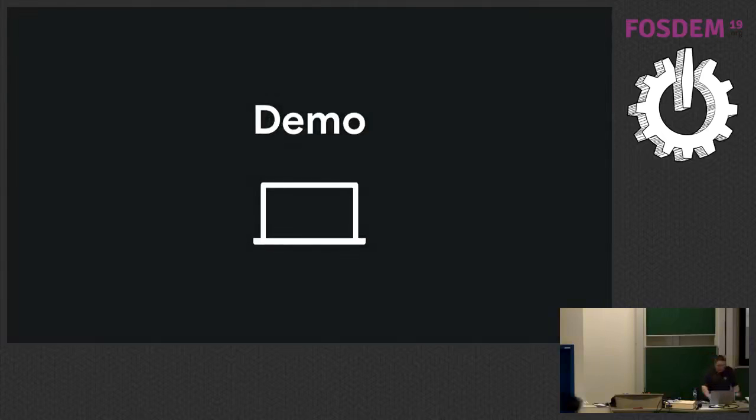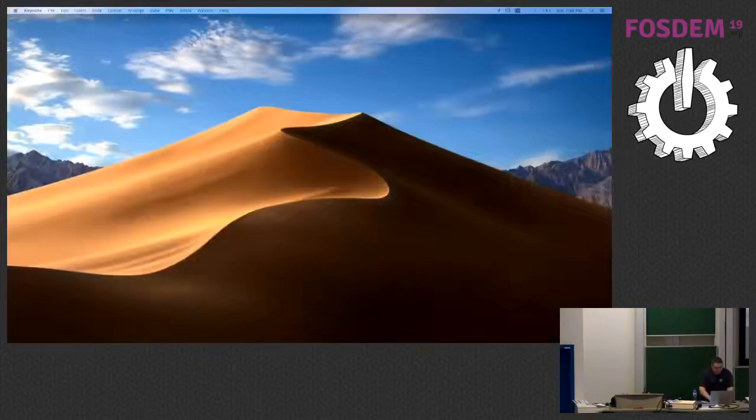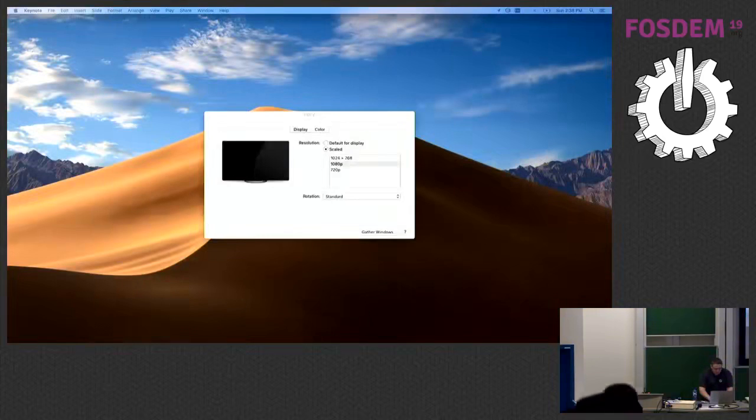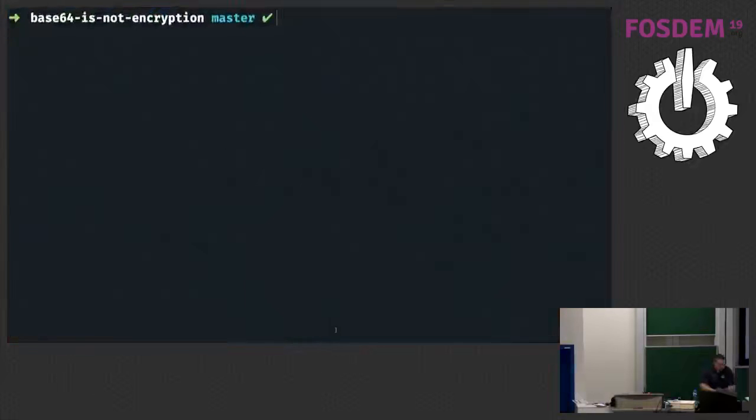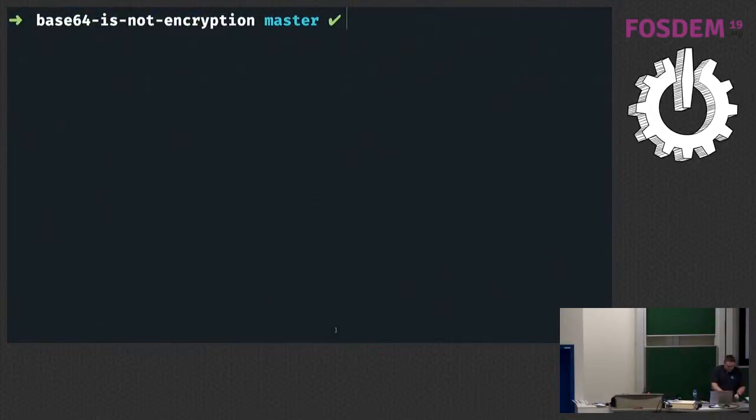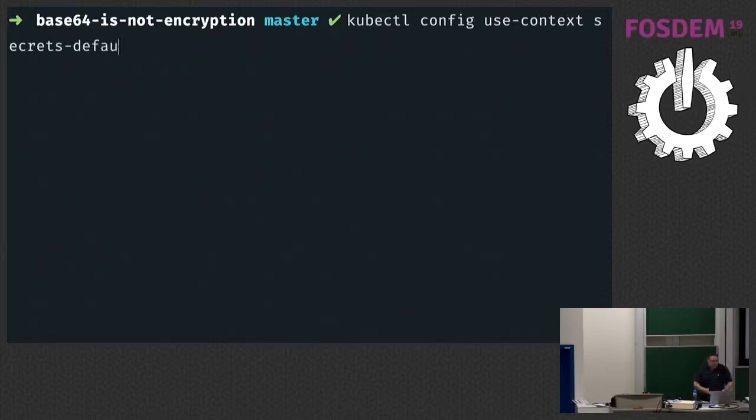So let me jump out of the slides real quick and enter mirror mode. All right. So what I have here is a Minikube cluster because I wasn't sure how the internet was going to work, but this could also work on a big Kubernetes cluster. So I'm going to use the secrets default context here. And now I'm going to create a secret. So I'm going to say kubectl create secret generic.